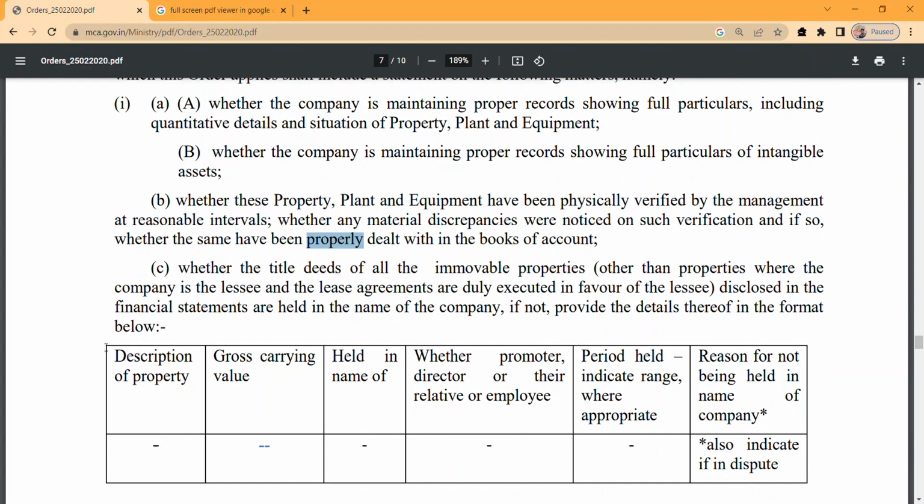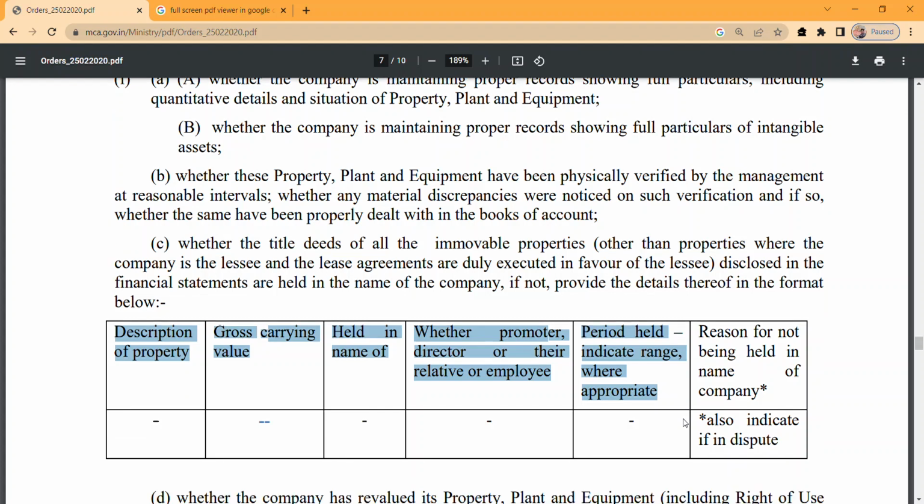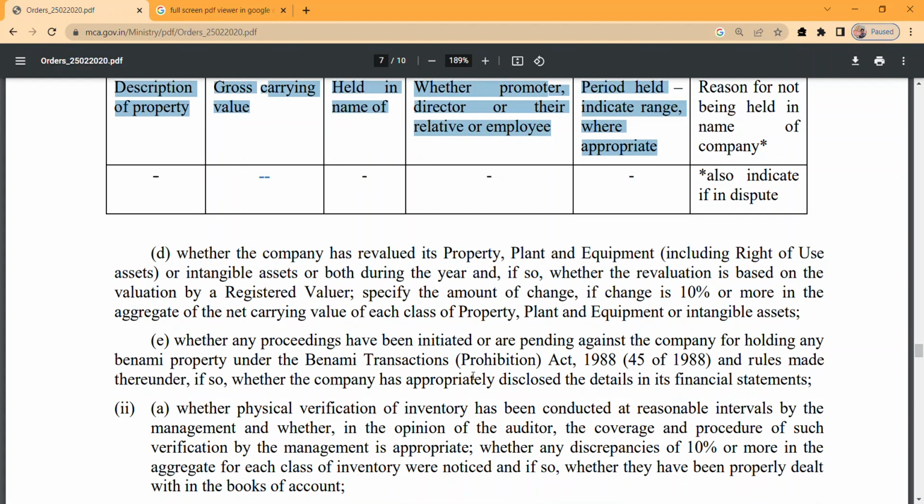So we need to give the details of all of the leases. In the case of the company being the lessee, we need to provide all the details over there. And in the case of lease of immovable property, we need to provide everything, and we need to check that particularly. Whether the company has revalued the property, plant and equipment, including right of use assets or intangible assets or both during the year, whether the revaluation is done.